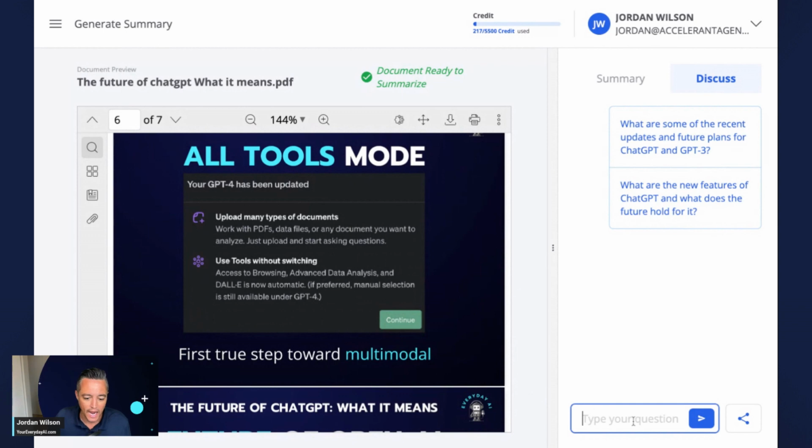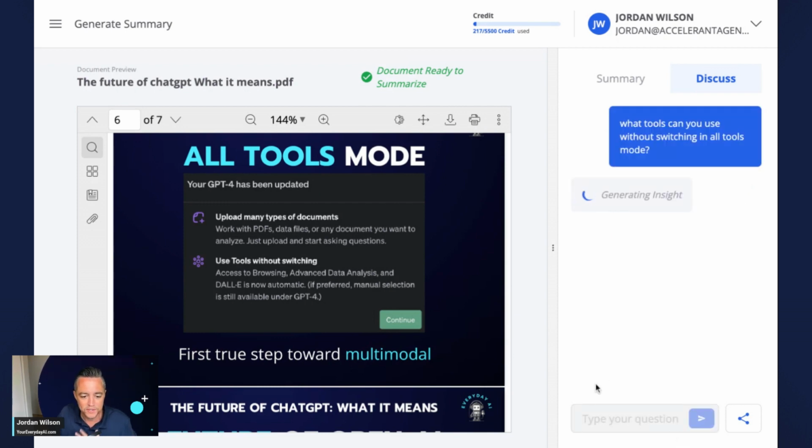I'm going to say, what tools can you use without switching in all tools mode? So we'll see if this works, because again, this was a screenshot. I did not type this in. You want to see if these tools have the OCR text reading abilities, or if it is just looking at the actual text that I scanned. So we'll give this a second here, and quickly jump over.